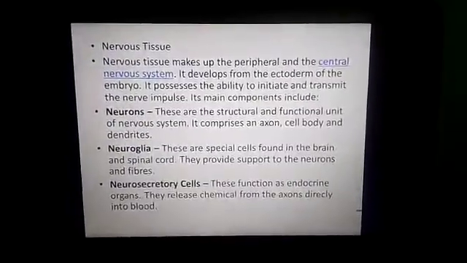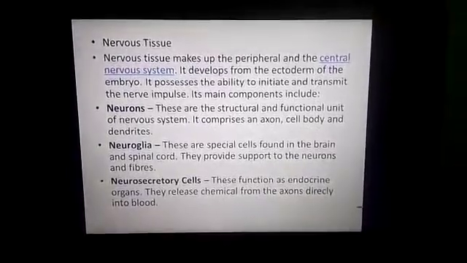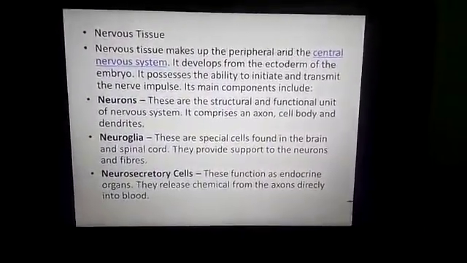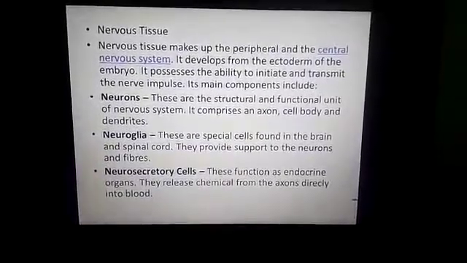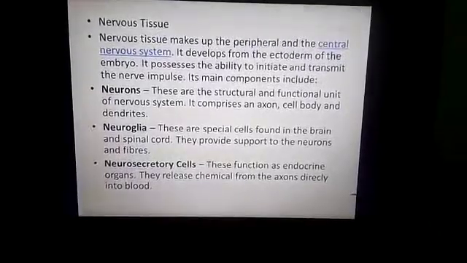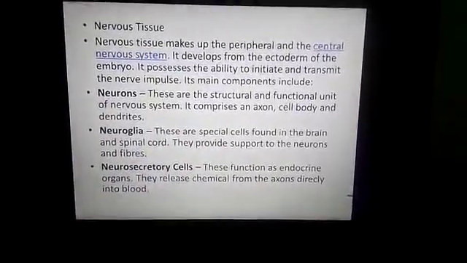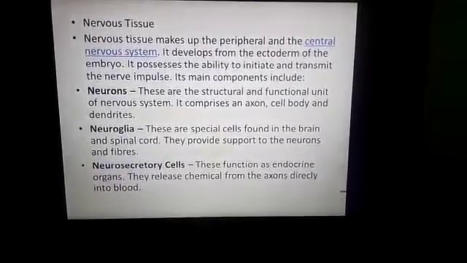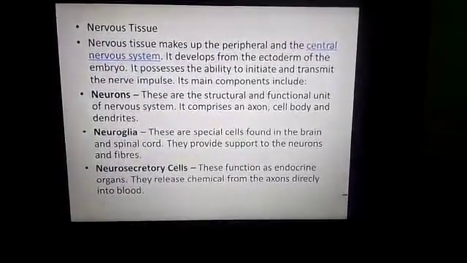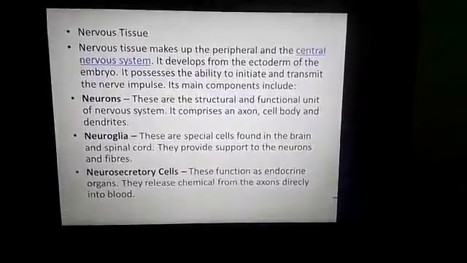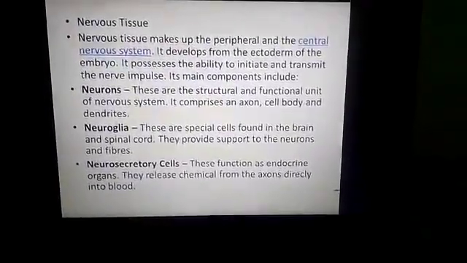Next is nervous tissue. Neural tissue constitutes the nervous system. This tissue is made up of specialized elongated cells called neurons. Nervous tissue makes up the peripheral and central nervous system. It develops from the ectoderm of the embryo. It possesses the ability to initiate and transmit the nerve impulse.